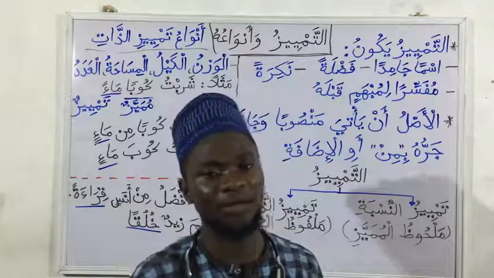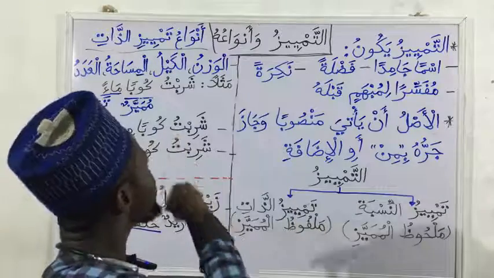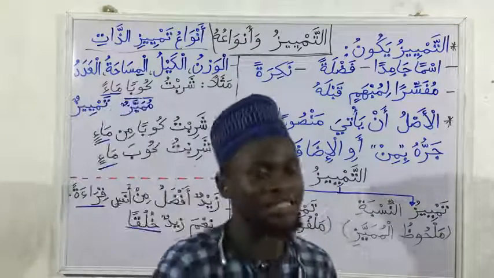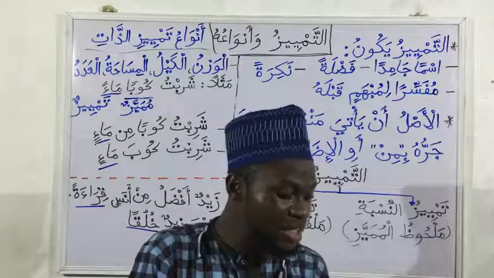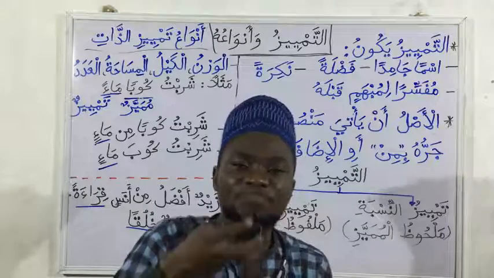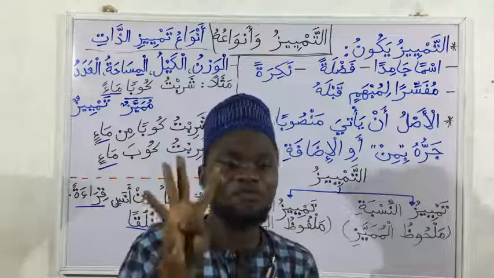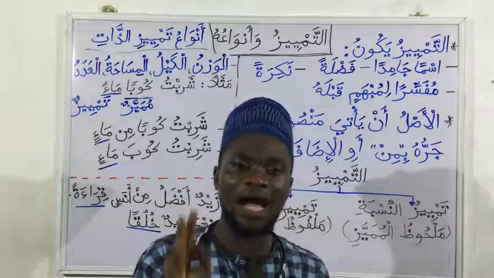Wal-adad, and number. So, just like we mentioned the divisions in the last class, the mumayyaz al-malfuz is the one that the mumayyaz is mentioned and can be four things: kail, waznu, misaha, and adad.